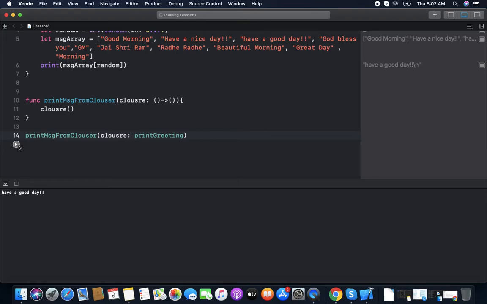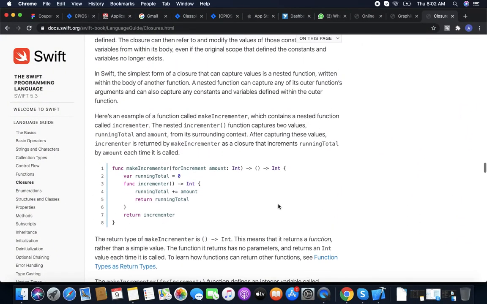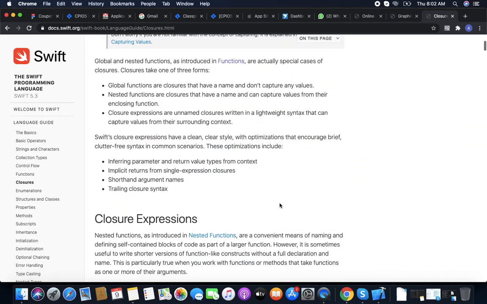Now you can see the combination of closures. A closure can be a parameter, and a closure can be a return type. So it will print. Now we read some values.